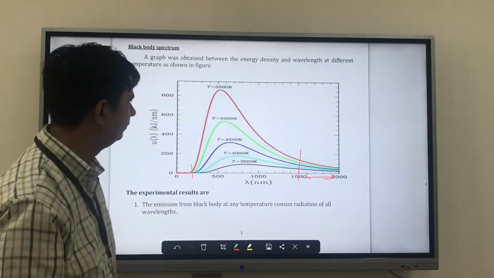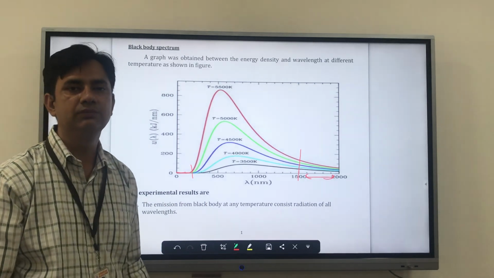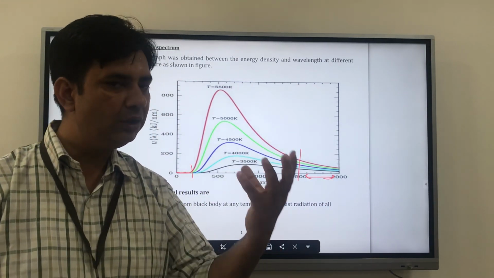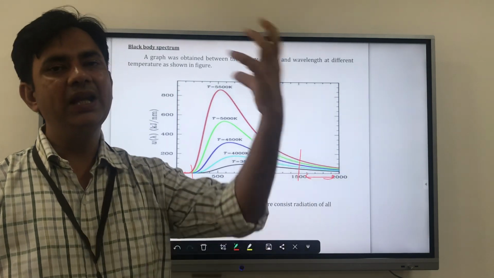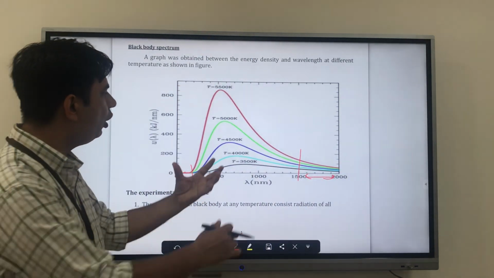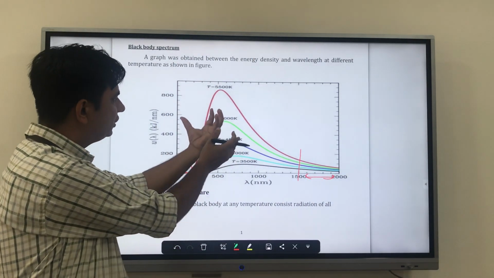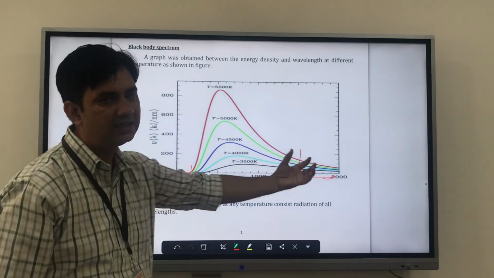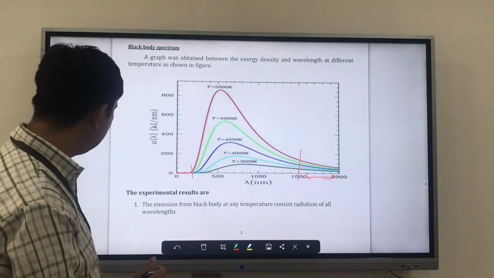But what you observe is that when you heat a body very high, all the peaks get shifted towards a lower frequency. This is a low frequency and this is a high frequency.